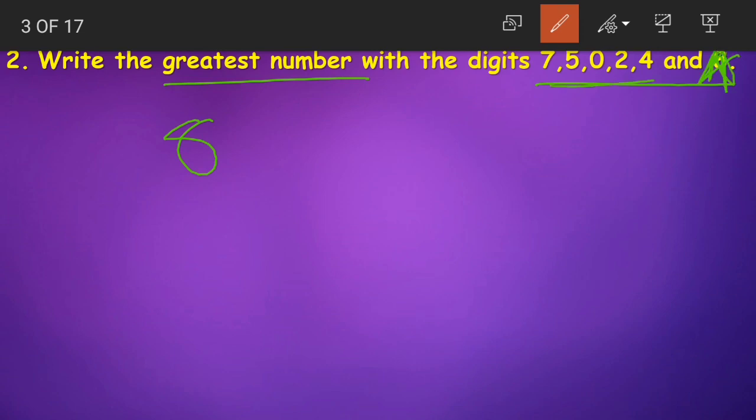Now in these digits, which is the greatest number? Very good, 7. So I'll write 7 here. Again 7 is also done. Now with these digits, which is the greatest number? 5. Yes. Now again 5 is also removed. Now 0, 2, 4, which is the greater number? 4. 4 also done. Next we are having 0 and 2. Among these 2 is the greater number and the least number is 0.